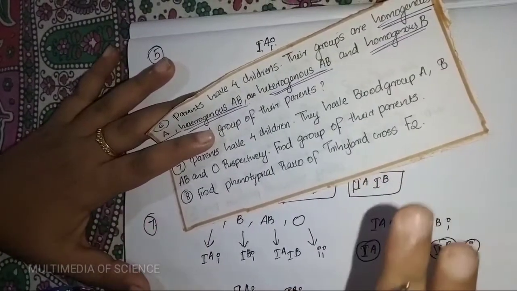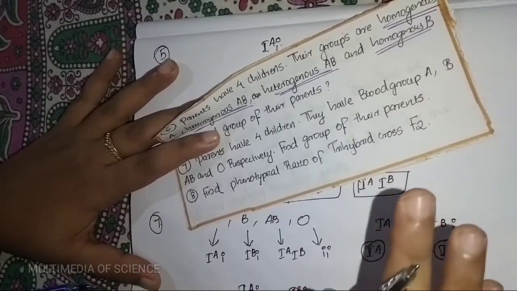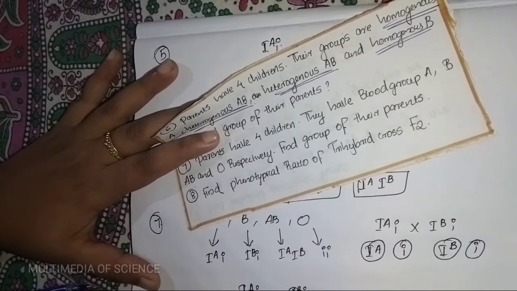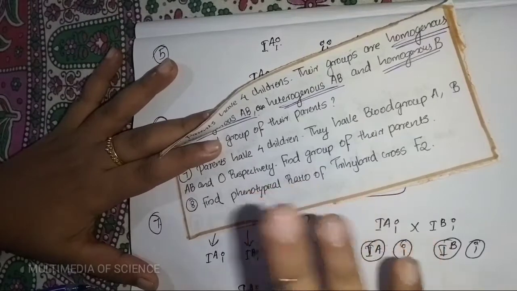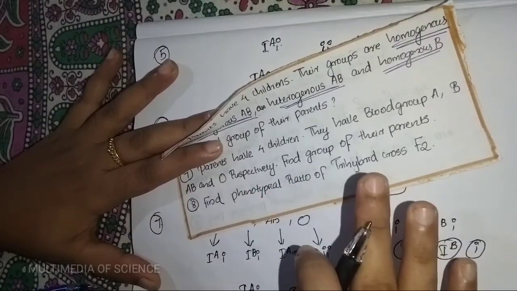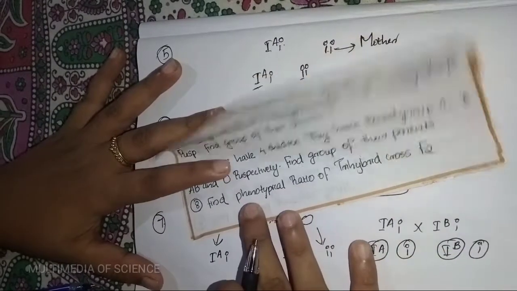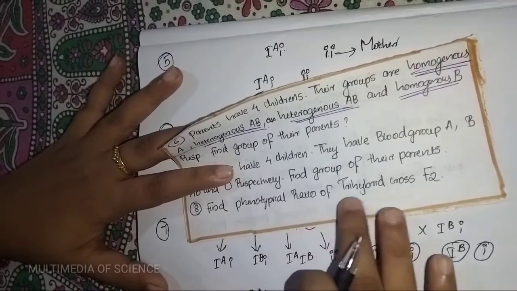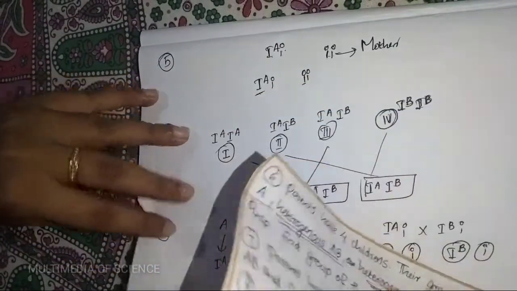The monohybrid cross has a phenotypical ratio of 3:1, which I already mentioned in my previous video. So go through that. Phenotypical ratio and genotypical ratio are important points in the chapter genetics. Here I am discussing only the phenotypical ratio of the trihybrid cross F2. How to find that?